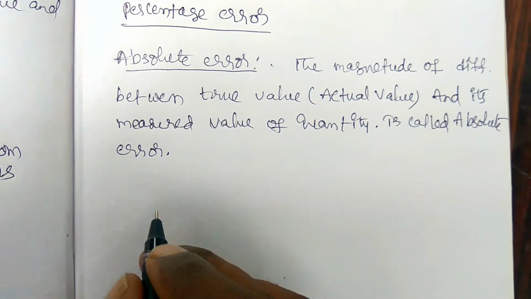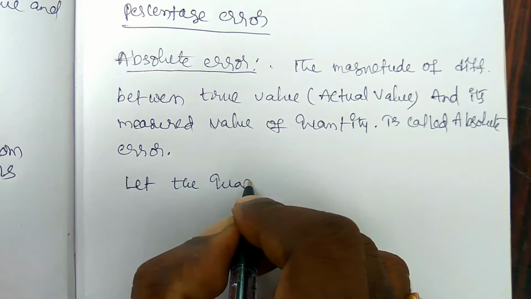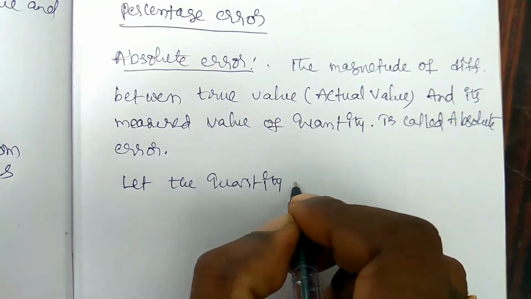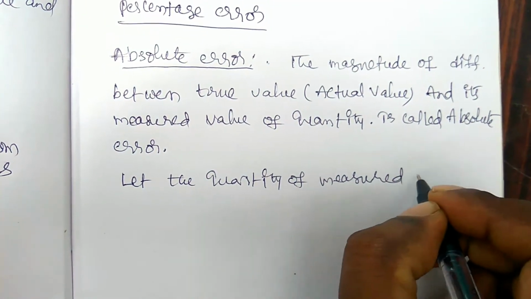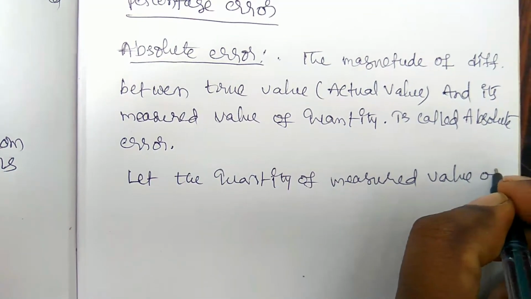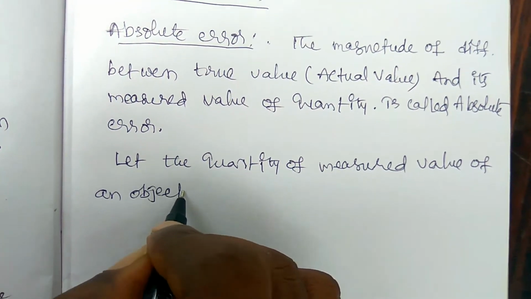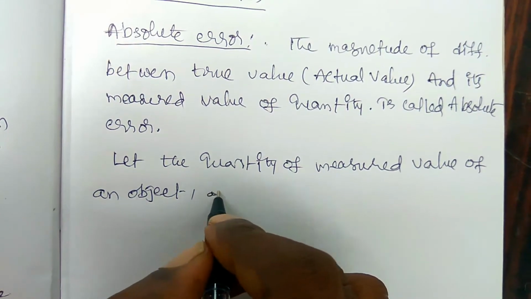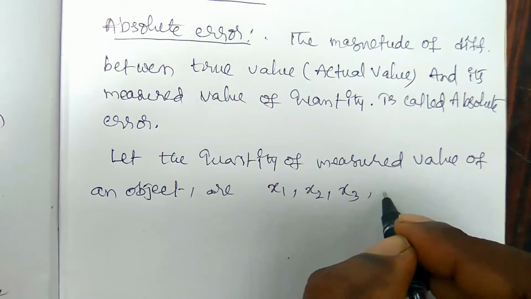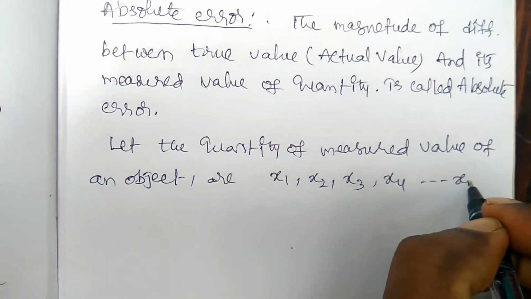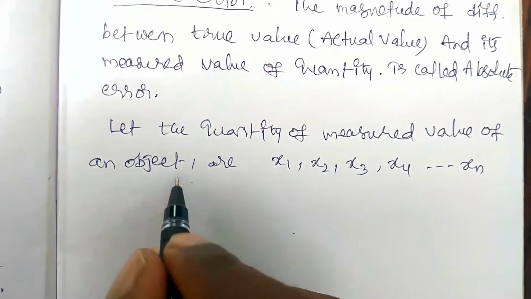For example, let the measured values of a quantity of an object be x1, x2, x3, x4 up to xn. So these are the measured values of the quantity of an object.